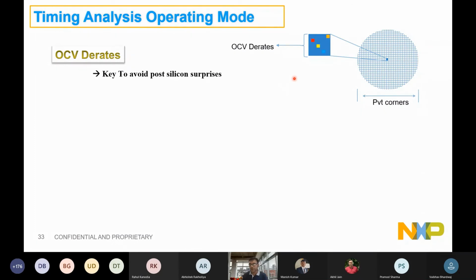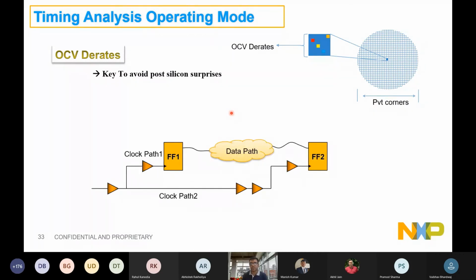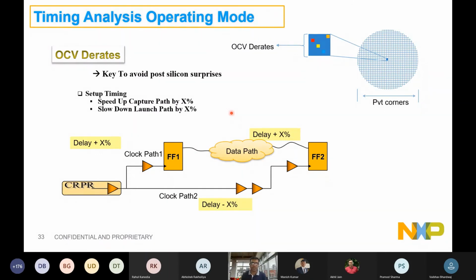So those variations are within the chip, whereas here it is one chip to another chip. I think this chip will not talk to this chip, so they are not talking to each other. They should be timing clean at the extreme multiple PVT corners, but within one chip, there will be variation possible in the delays. So that's what we model with derates. For simplicity, let's assume there is some percentage that we want to add as a pessimism. I don't know the exact value of this PVT, but I have done enough simulation. I understand that my path can either speed up by X percentage or slow down by some X percentage. These two X can be different. It could be X or a Y.